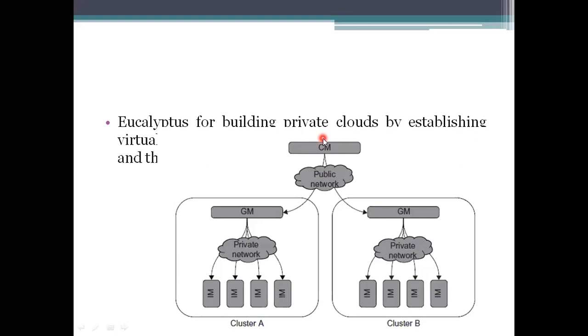So in short, the cloud manager will allow the users or administrators into the cloud environment, and it can get the information about the resources you have, because the resources will be allocated to many people.